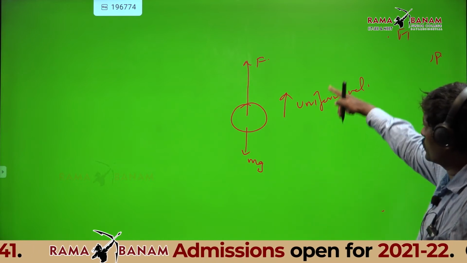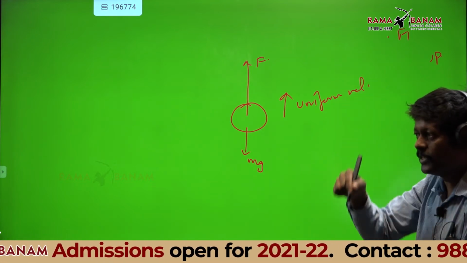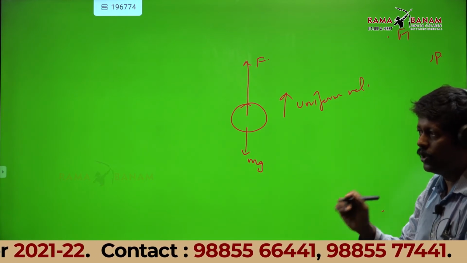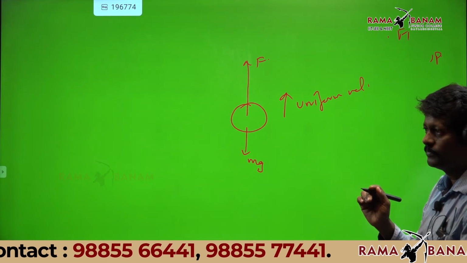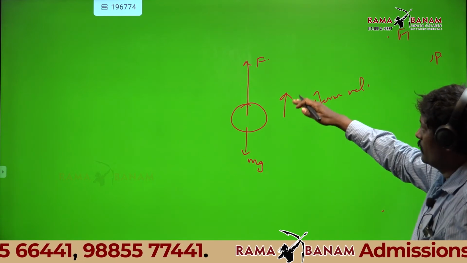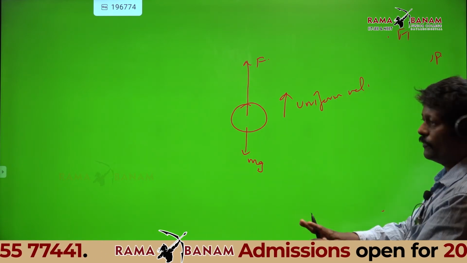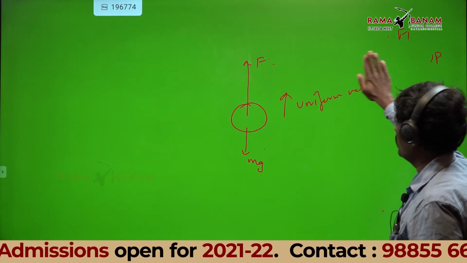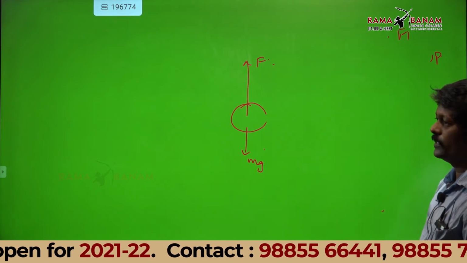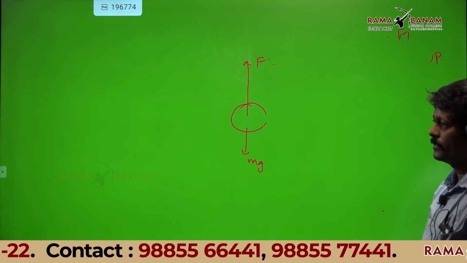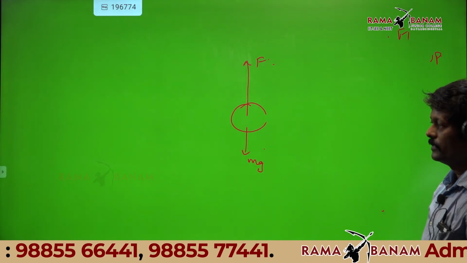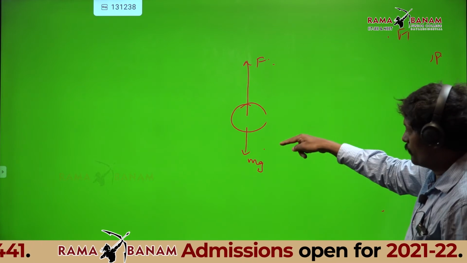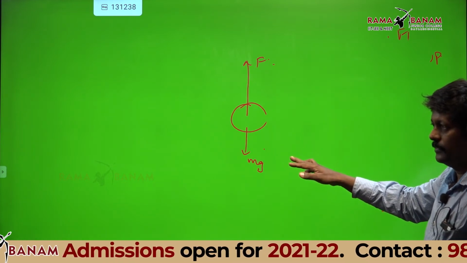Okay, it is going up with uniform velocity. Now let us come to work done. Till now what we discussed, Newton's second law, net force equal to ma. Now one of you tell me, if F is more than mg, what would happen? It will go up with acceleration, upward.